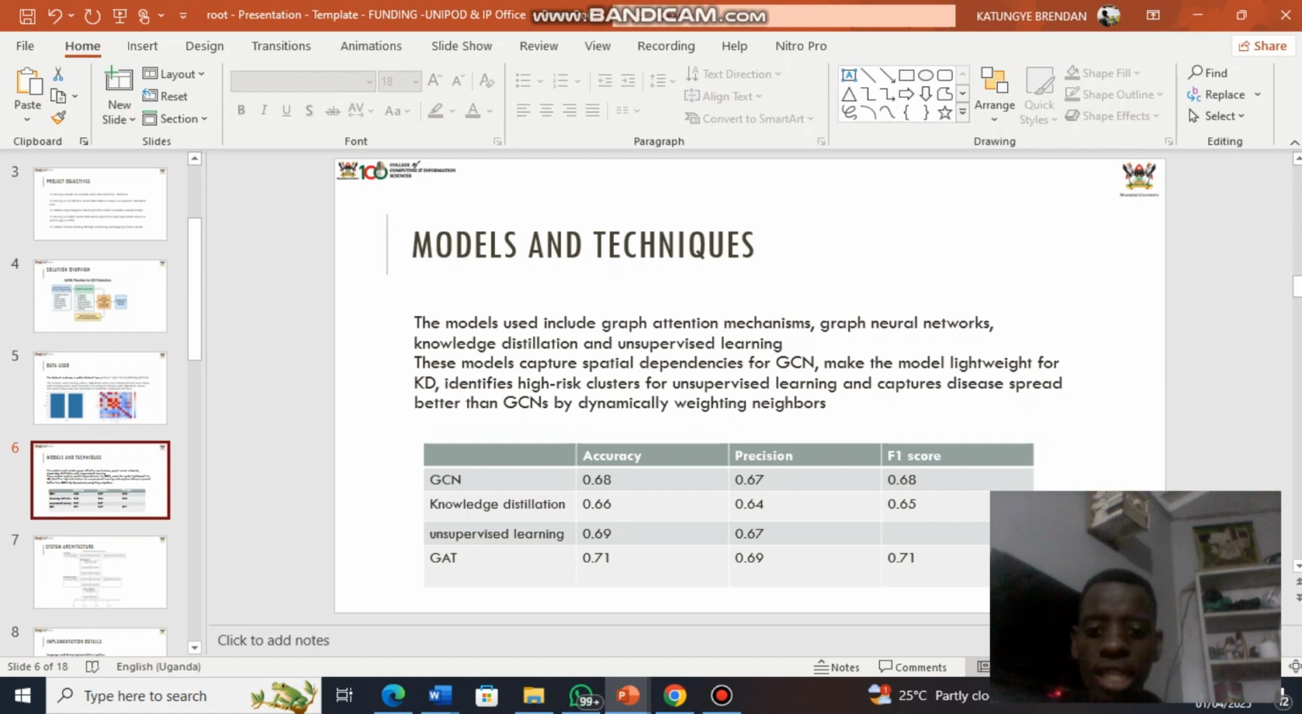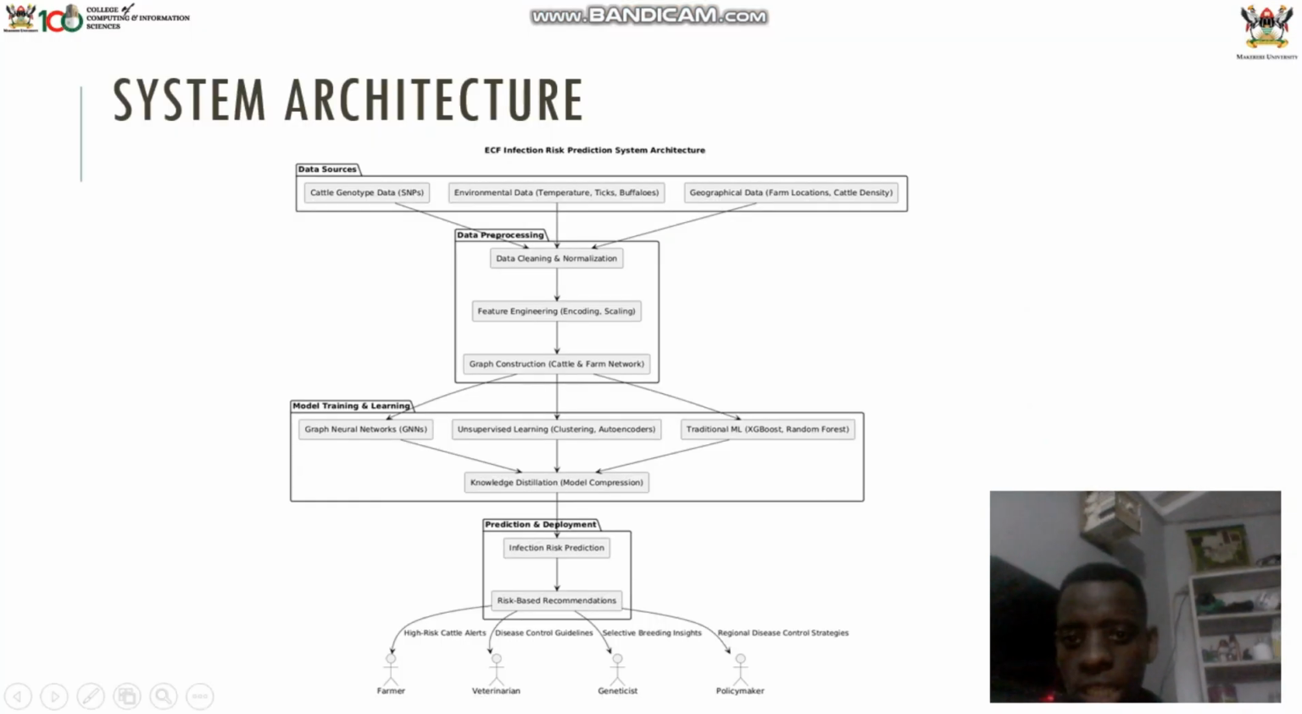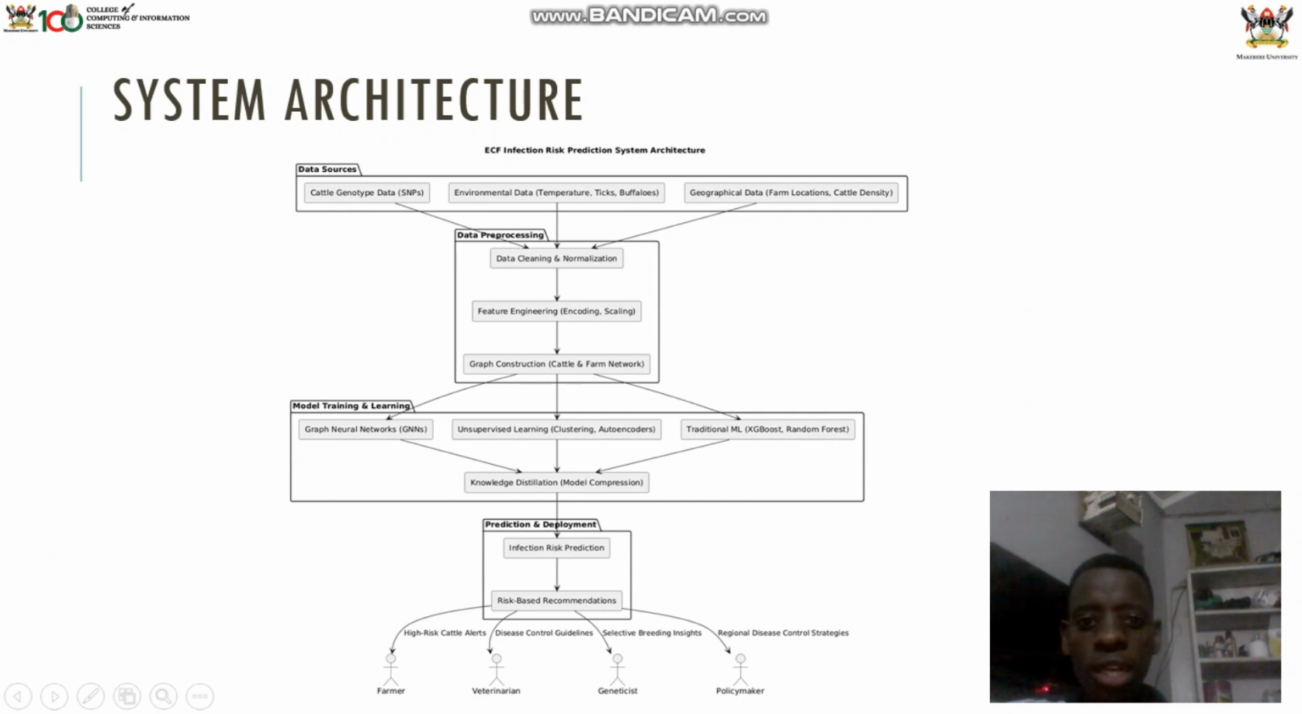As you can see, these are the evaluation metrics of accuracy, precision, and different scores. We can see that the graph attention mechanism has the highest accuracy compared to the rest of the models. The system architecture, as I earlier said: we have the features in our dataset. We have the genotype and the cattle. We have the geographical data, the longitude and latitudes, and the farm, we have the cattle density, and then also the environmental data, which is temperature, ticks and October values.